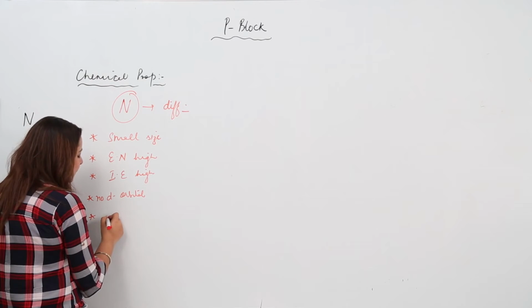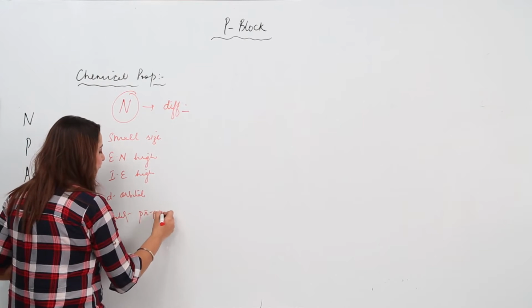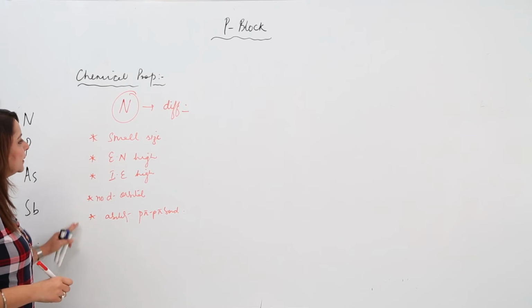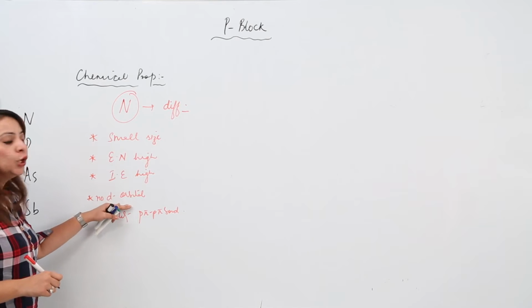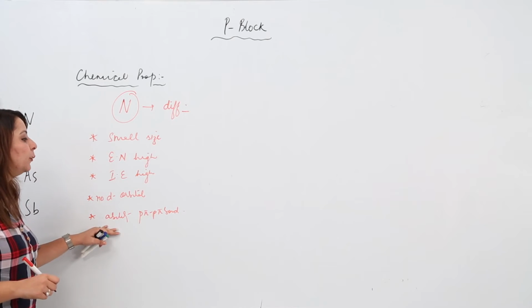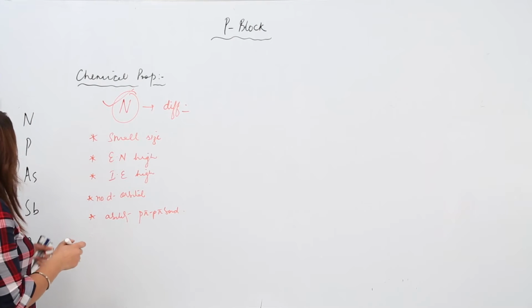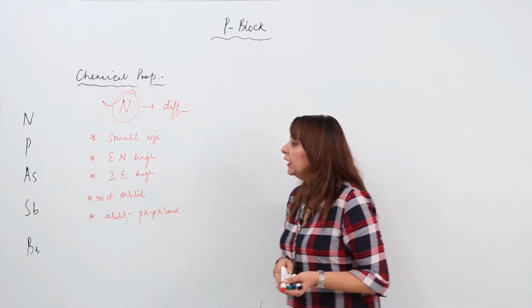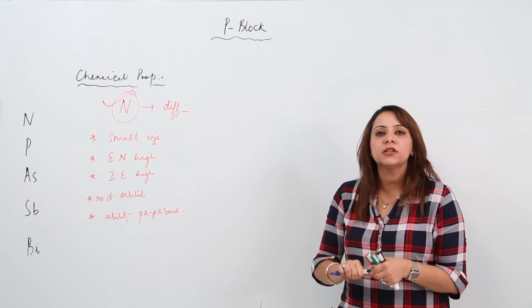Moreover, you know that it has the ability to form p-pi bonds. So the small size, high electronegativity, high ionization energy, no vacant d orbital and ability to form p-pi bonds make nitrogen different from the rest of the members, that is phosphorus, arsenic, antimony and bismuth.